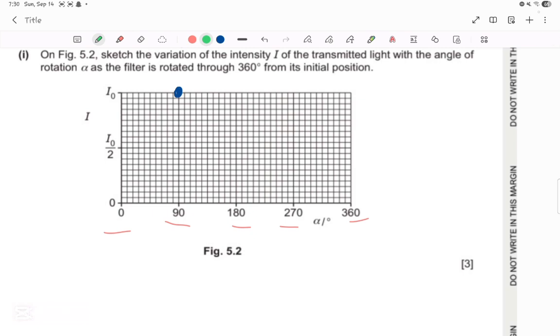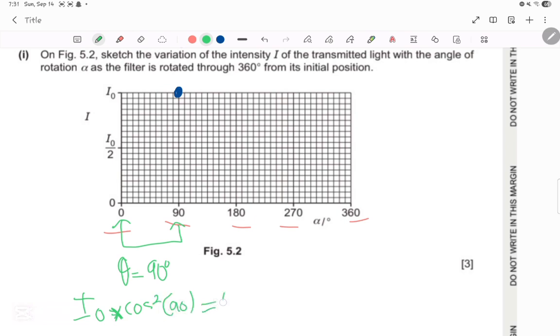So we can say, what is the theta between 90 degrees and 0 degrees? Theta in this case is 90 minus 0, which is 90 degrees. So now we do I equals I initial times cosine squared theta, which is 90.